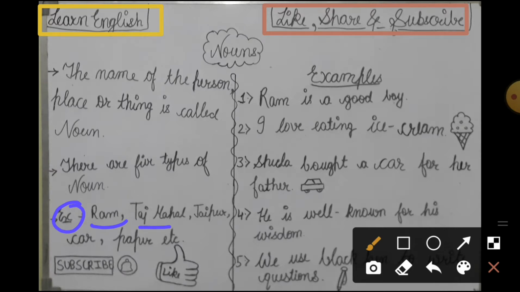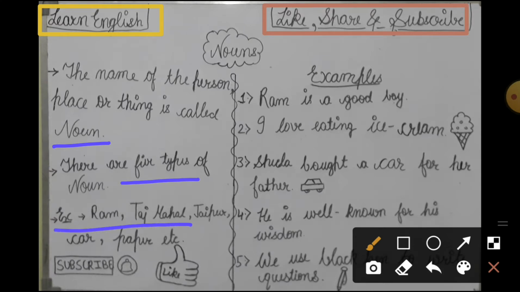Taj Mahal. Taj Mahal is the name of a place, so it is a noun. Next is Jaipur. Jaipur is also the name of a place, so it is also a noun. In the same way, car and paper are also nouns. So I hope it is clear to you what the noun is, how many types of nouns there are, and what the examples of noun are.